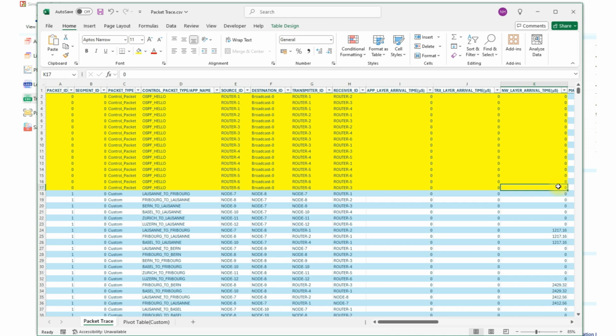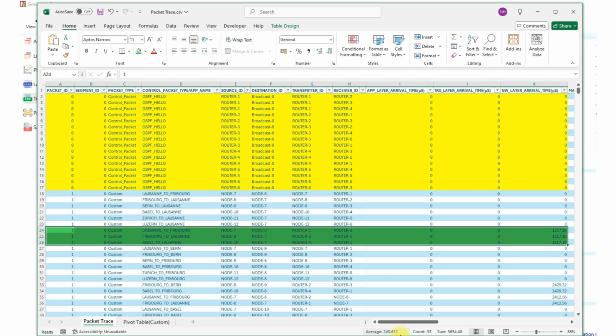These hello messages are essential for routers to discover each other and establish neighbor relationships. Once the hello packets are exchanged, the routers update their routing tables, and we can observe the first data packets being forwarded at around 1217 microseconds, or 1.2 milliseconds. This moment marks the OSPF convergence time.